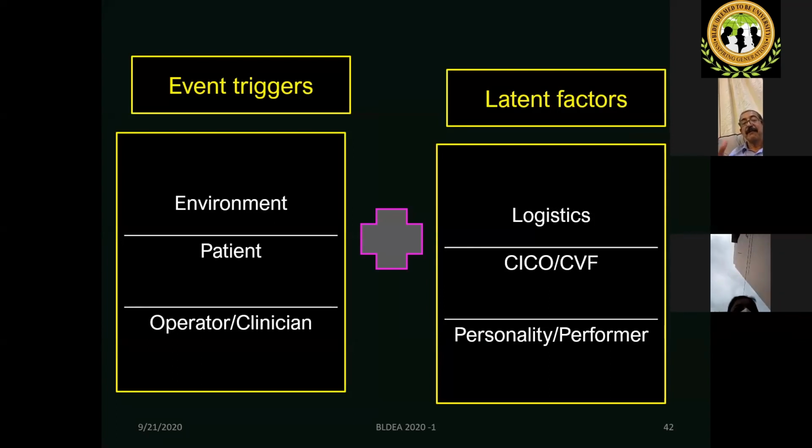Then the complete ventilation failure. This is one more terminology where the inability to oxygenate or intubate has not yet resulted in hypoxia, but you are not able to ventilate. It's a very small window during which you need to take corrective action. Then the personality of the performer.